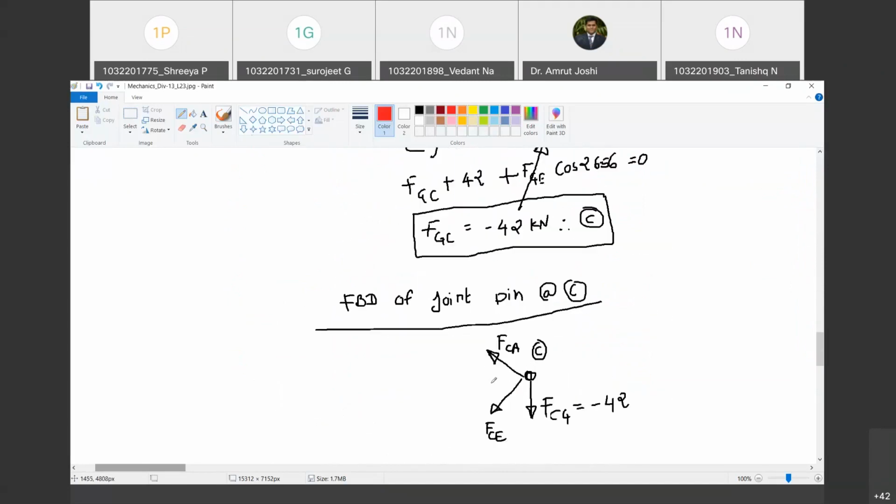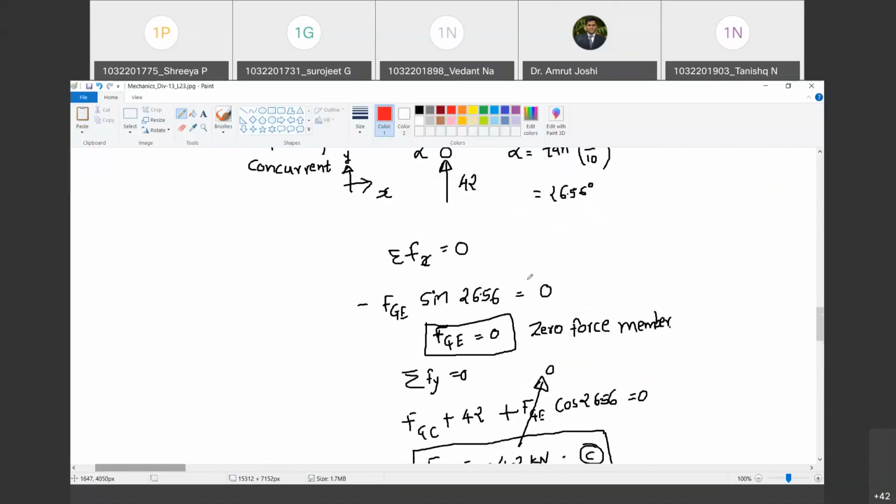Yes, sir. So let me write down that angle here. This is alpha 1, and alpha 1 is equal to tan inverse of 4 by 10. Right? Yes. Now this is angle alpha 2. I have to write down alpha 2. So how do I write that?